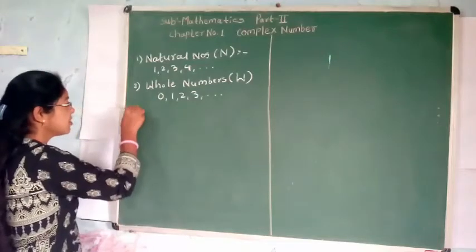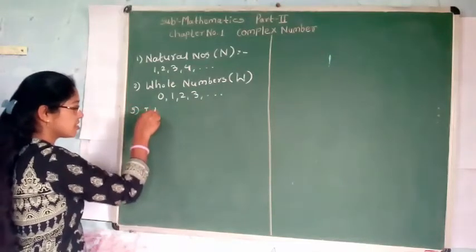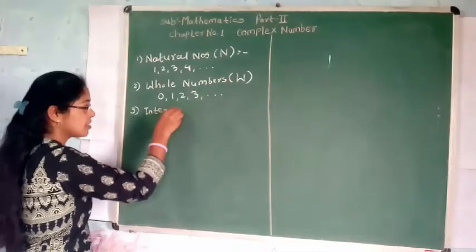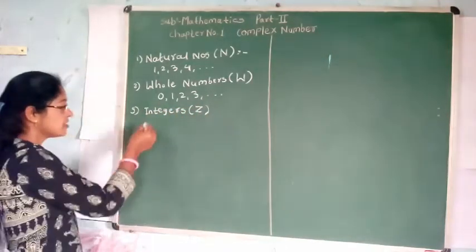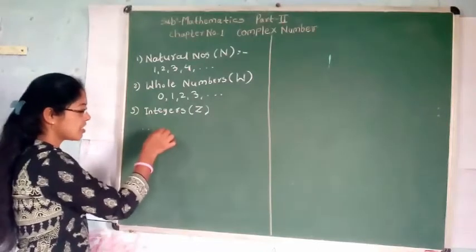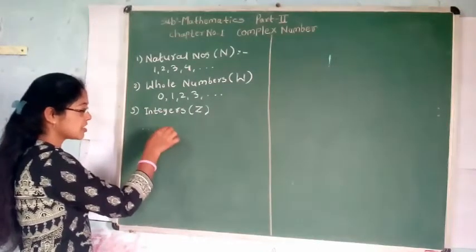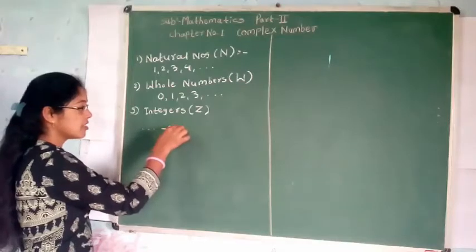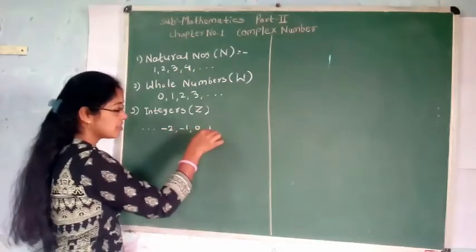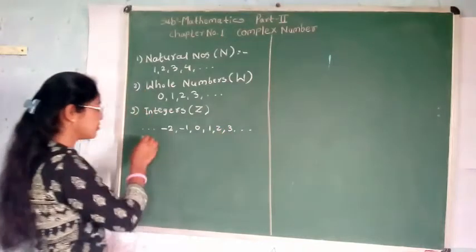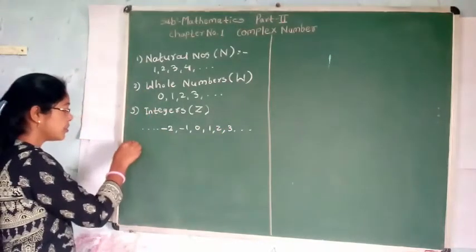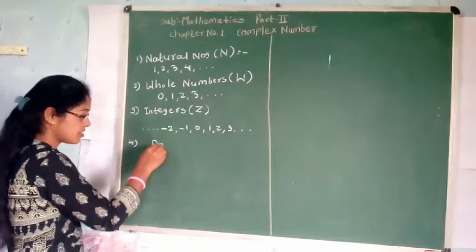Then we know the integers. Integers are denoted by capital letter Z. Integers consist of negative numbers, 0, and positive numbers 1, 2, 3 up to infinity. Then we know the real numbers.